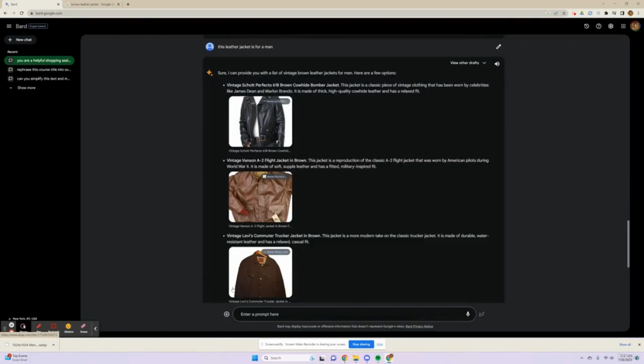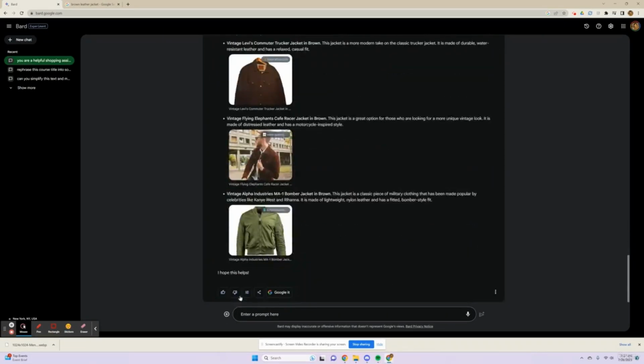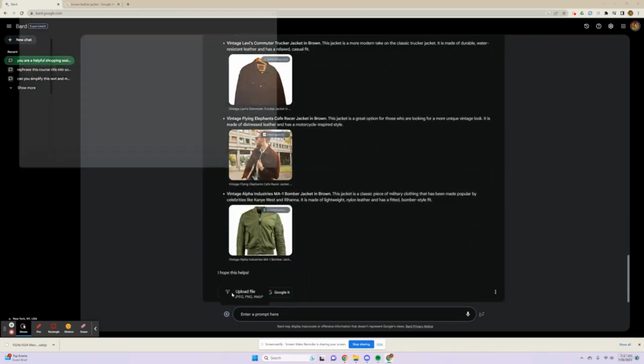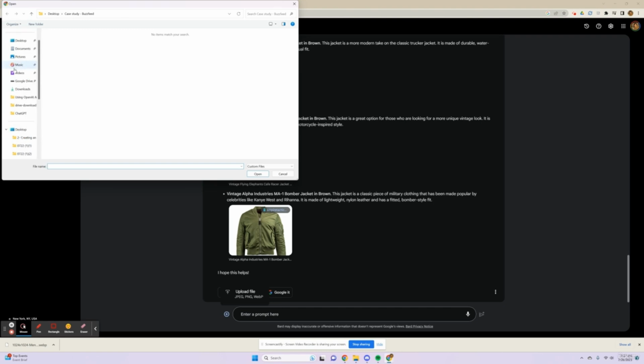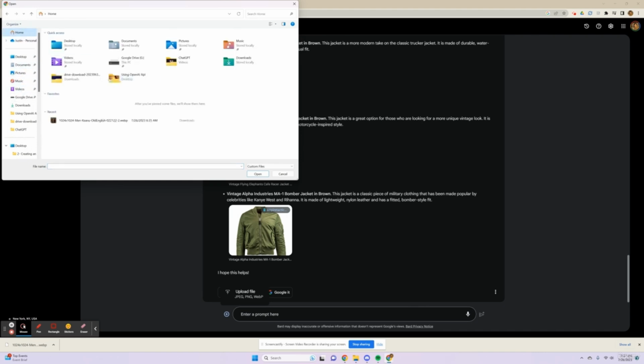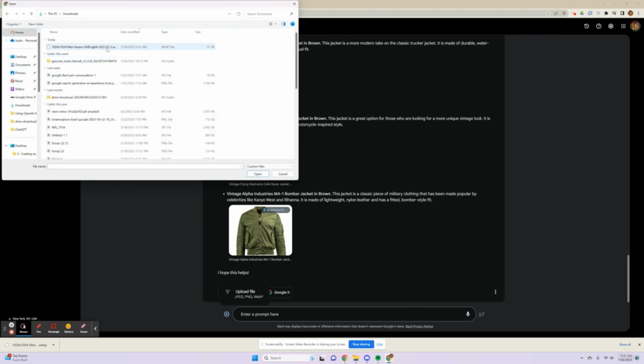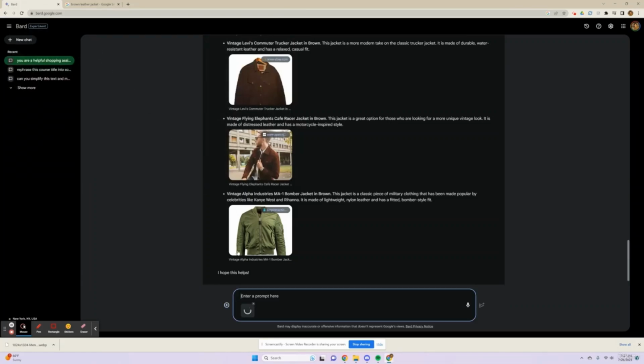None of these quite work. So let's send them a sample of what we're looking for. We can upload a picture onto Bard and then query with it. And I have a picture picked out of a brown leather jacket that I want to look for. So let's just go to my downloads folder and find it and then send, can you find the brown leather jacket that looks like this?